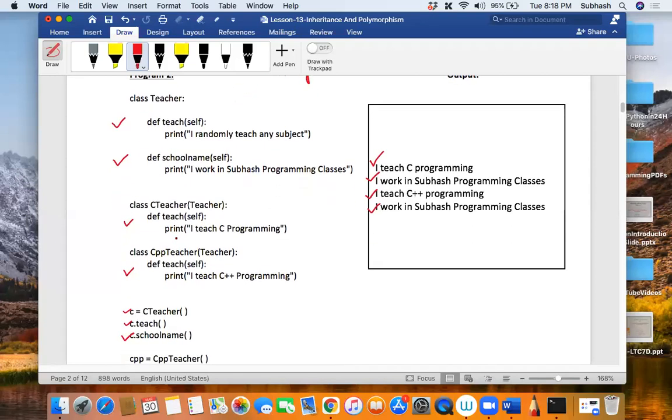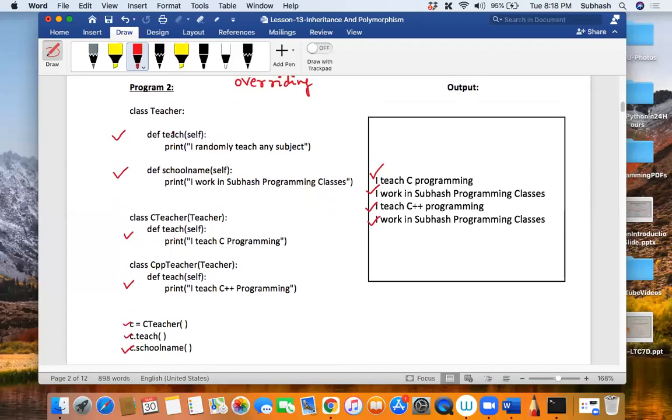Okay, sir. That means the teach method in teacher will be there at some particular location. Yes, it is there. This teach method and school name method belong to the teacher class.